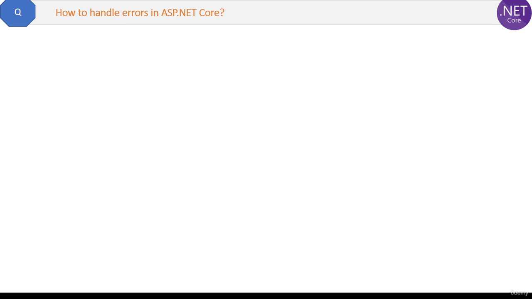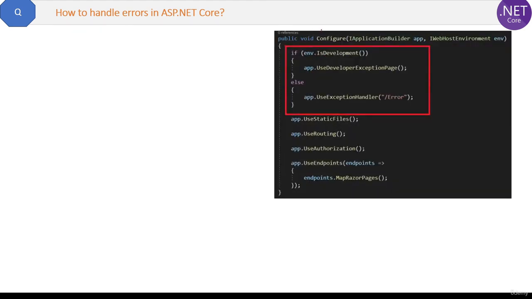For example, if any error occurs while coding, when you are in the development environment, you want to see the error page, right? So that you can fix that error, right? But you do not want to see the same error page in the live environment. Otherwise, the actual users will also see the same error page. So for that, you set up a custom error page for the live environment, right? So that separation between the development and production environment, that configuration can be set up easily in the .NET Core project.